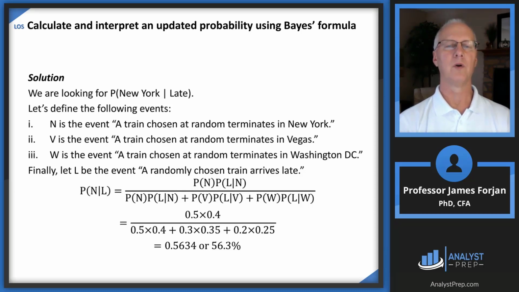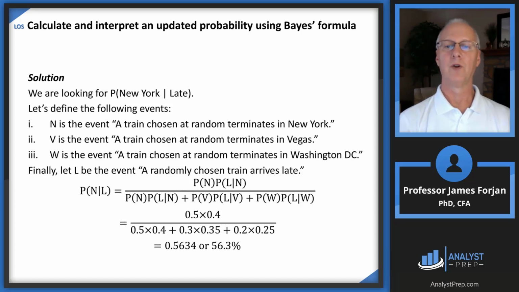We're looking at the probability that it arrives in New York and it's late. So let's use L as the notation for a randomly chosen train arriving late.